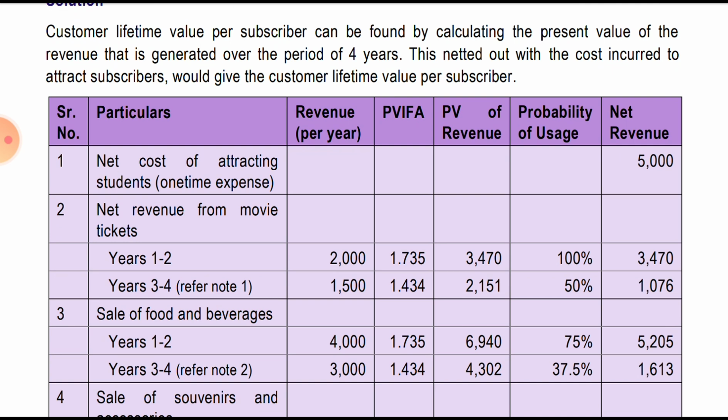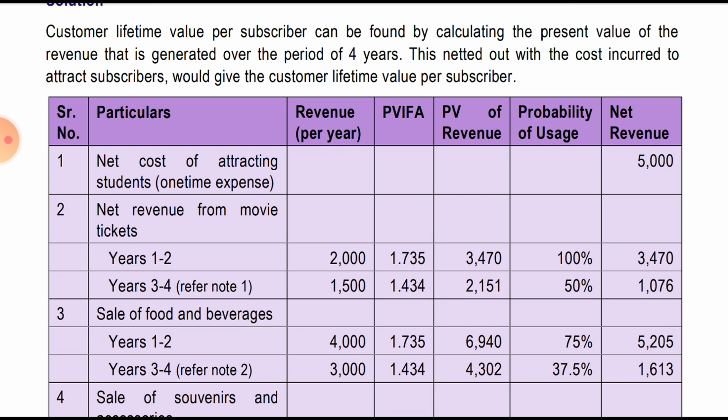Okay, so first we'll write the serial number, then the particulars for this, year 1, year 2, and so on. We have to prepare the particulars. Then the revenue we have earned, the present value, so we'll get the PVF, then the present value, and then the probability as they have said in the 3 assumptions, that is 100%, 50%, 75%, 10%, 25%, all that, and the net revenue which we gain.